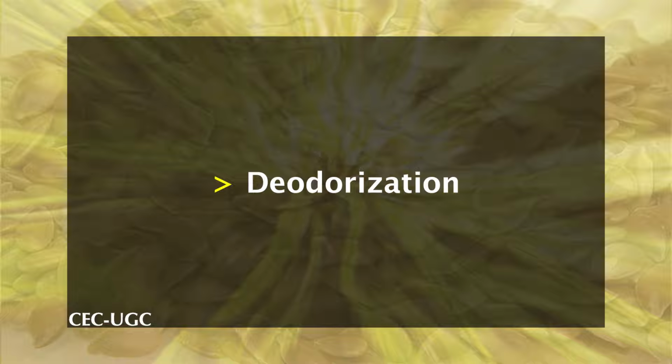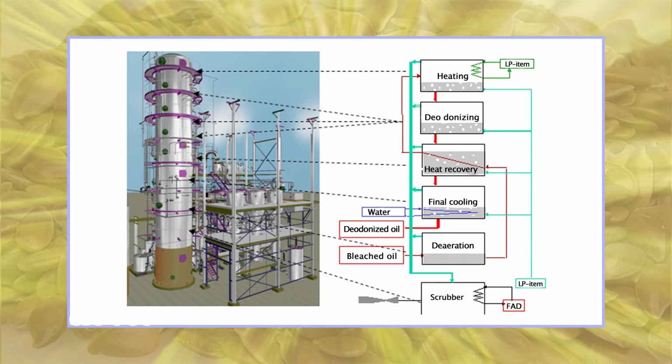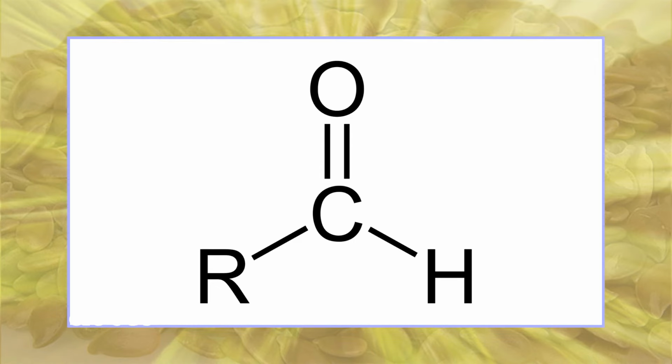Deodorization. It is the final step in vegetable oil refining. Deodorization involves steam distillation as a method to remove volatile compounds that may contribute odor and unpleasant flavors. Steam distillation will also remove aldehydes, ketones, and acids resulting from fatty acid oxidation.